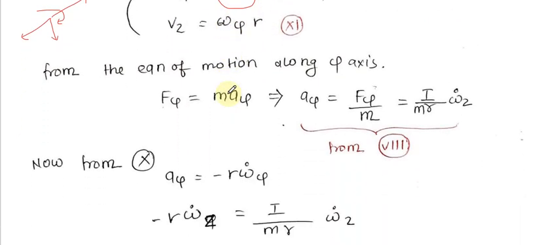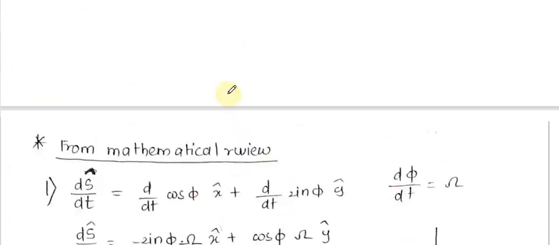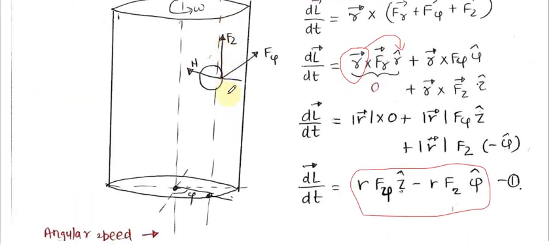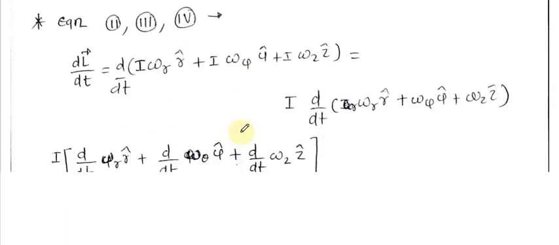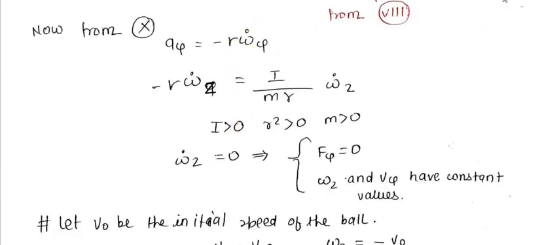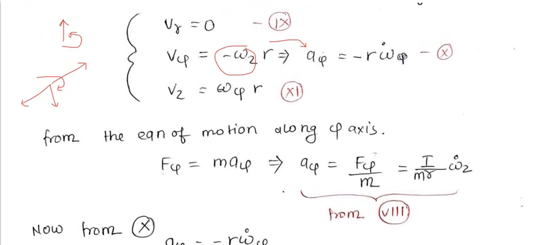So the equation of motion along the psi axis. Let us see the ball. Where is the ball? Here. So along the psi axis, only f psi is acting, and m a psi. So f psi and m a psi will be equal. Now a psi, I already found out from differentiation that it is minus r omega psi dot.